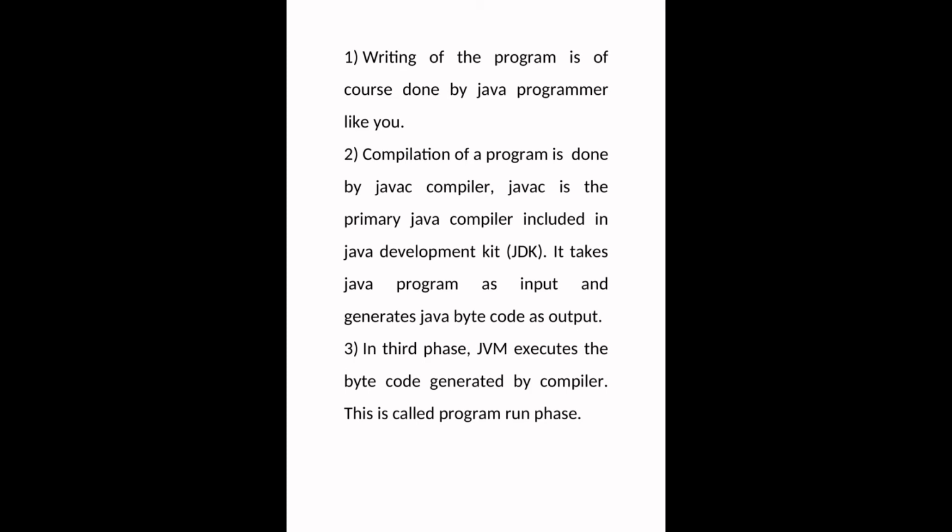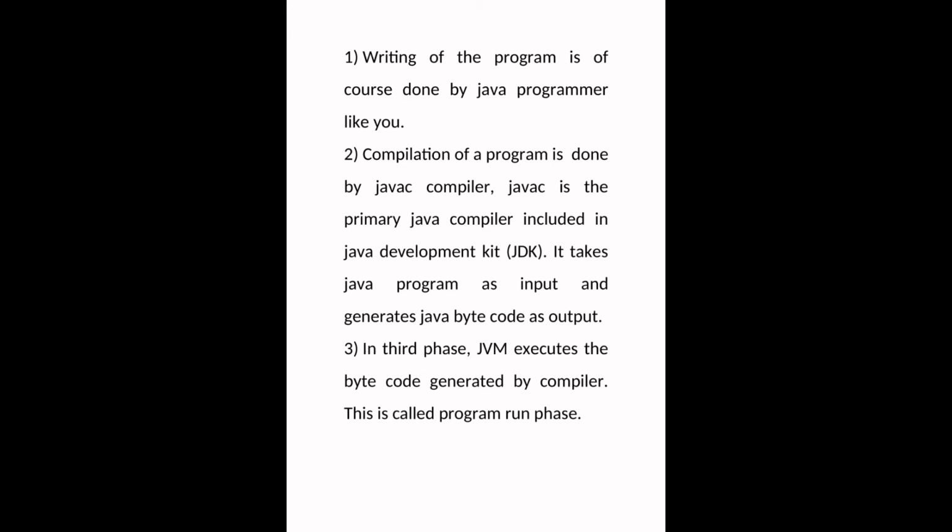The Java compiler is a part of the Java Development Kit, JDK software. JDK is the Java software. The javac compiler is part of the JDK software. It takes the Java program as input and generates Java bytecode as output. Whatever we write on the computer screen as Java code is the input of the program, and the JDK takes the input and generates the Java bytecode as output.